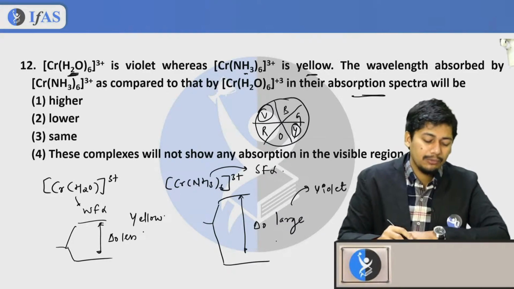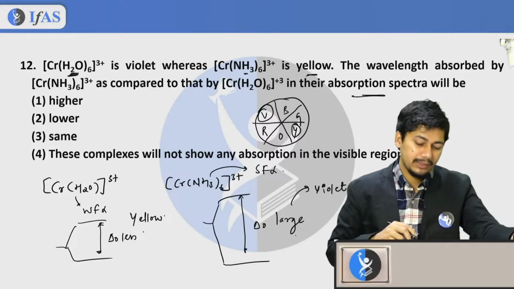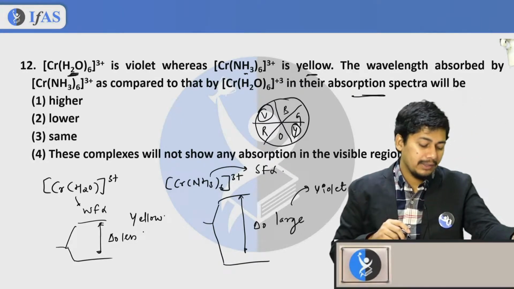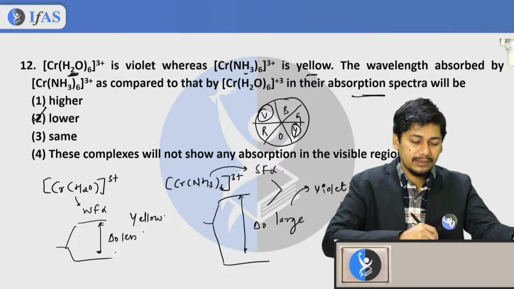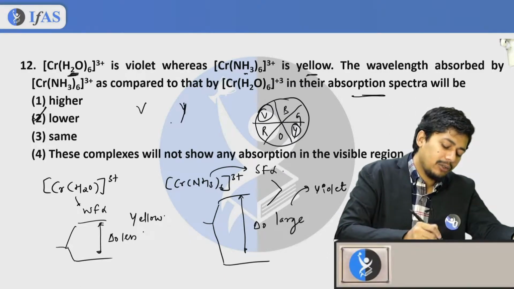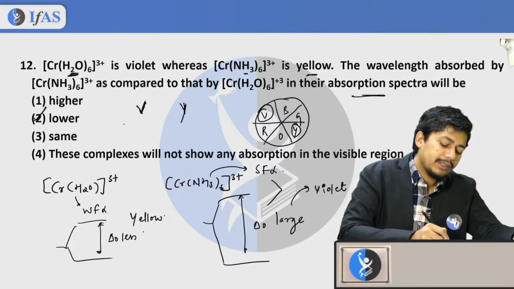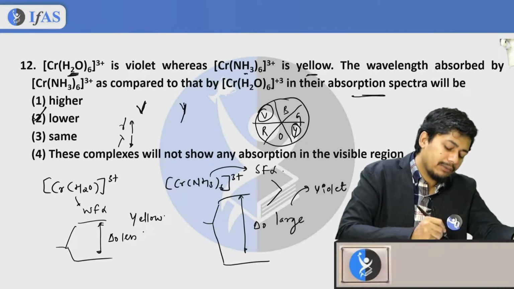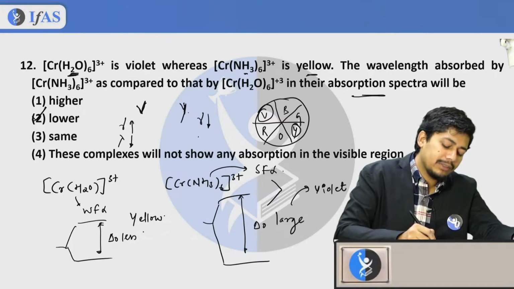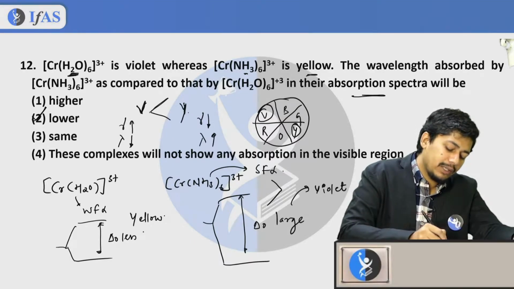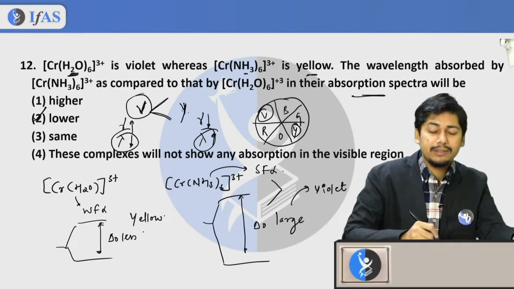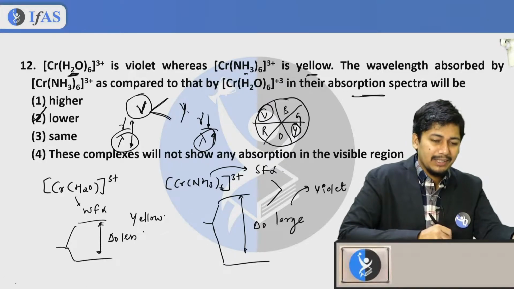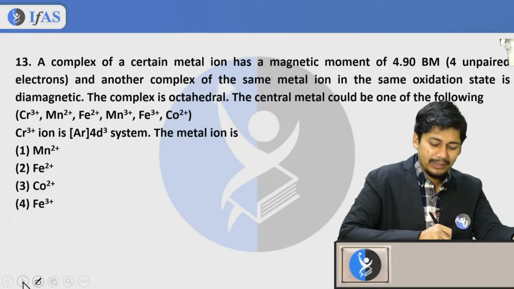Now you have been asked the wavelength absorbed by NH3 as compared to that of H2O, which is lesser wavelength. So option 2 is going to be the correct answer. We have got violet and yellow. Violet has higher frequency and lesser wavelength. Yellow has lesser frequency and higher wavelength. So in terms of wavelength, violet is having lesser wavelength.